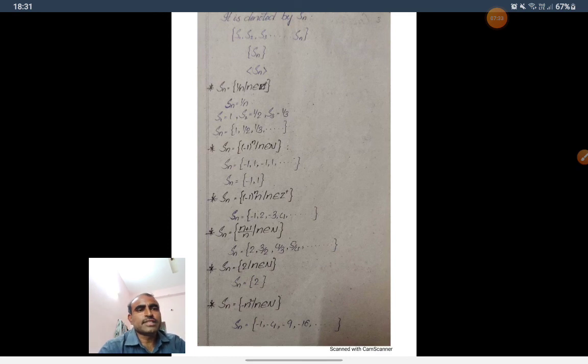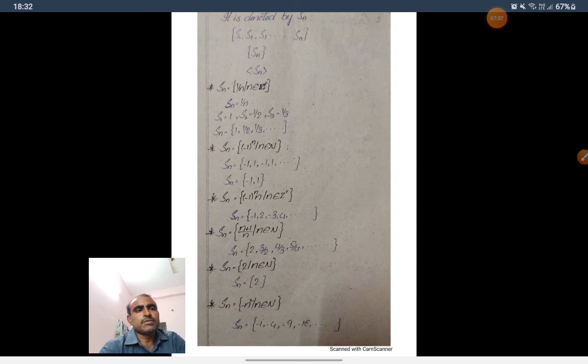Here S1 is the first term, S2 is the second term, S3 is the third term, and so on. Sn is the nth term. So if you write n is equal to 1, we get the first term, S1 is equal to minus 1. If you write n is equal to 2, we will get S2, the second term, which is 2. And so on, Sn is equal to (minus 1) power n into n.